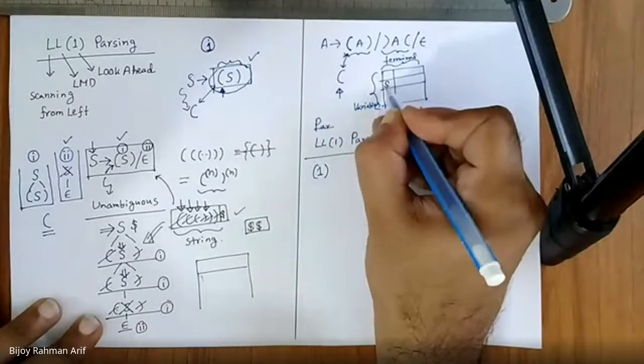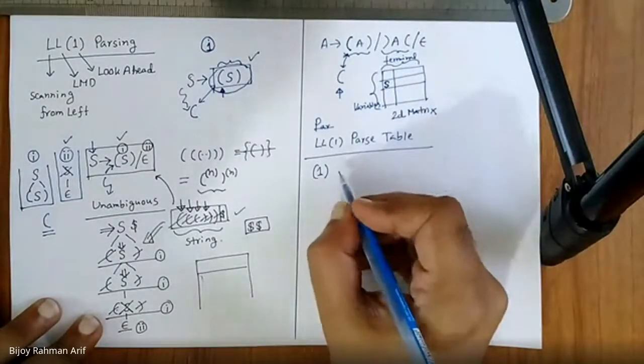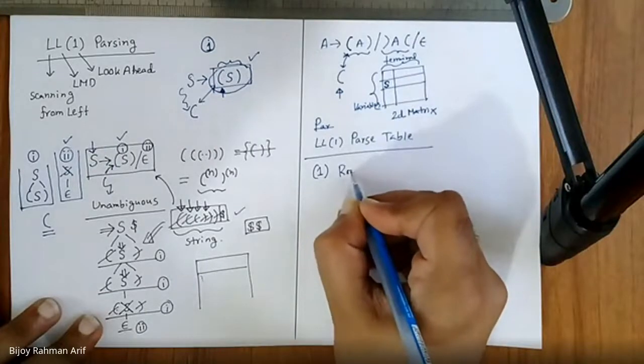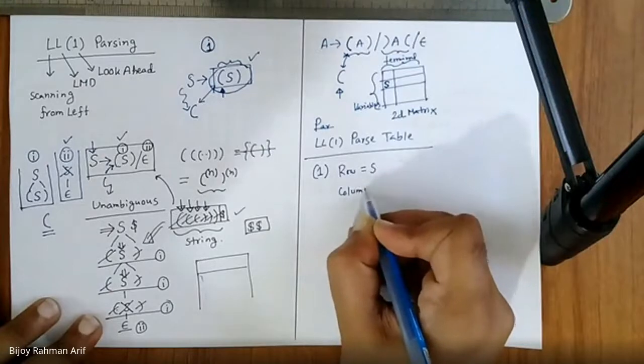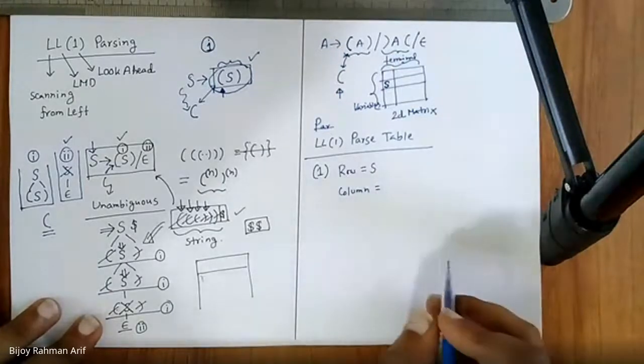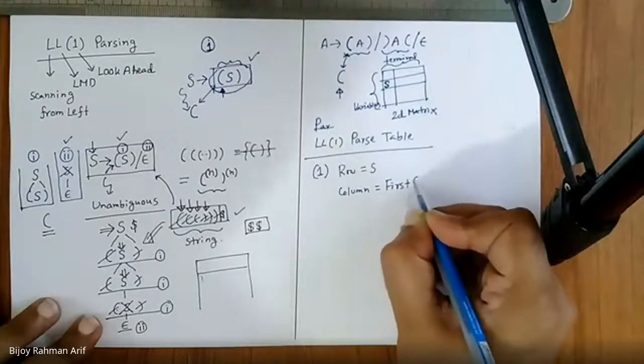So this is my row. I would put row equal to S and column equal to what? First of S? First of RHS, not S. First of RHS. That is the difference.